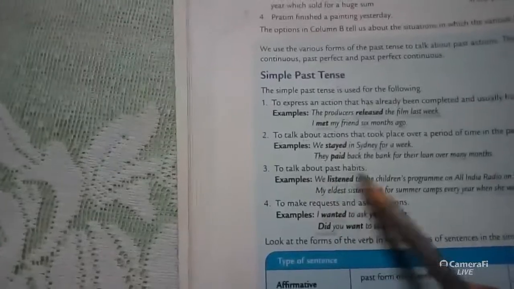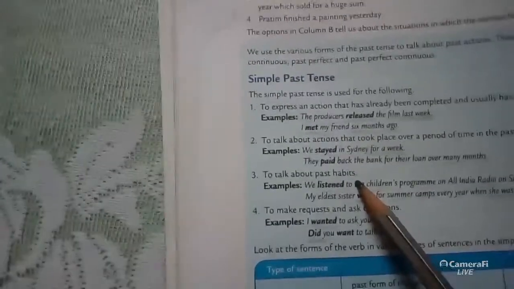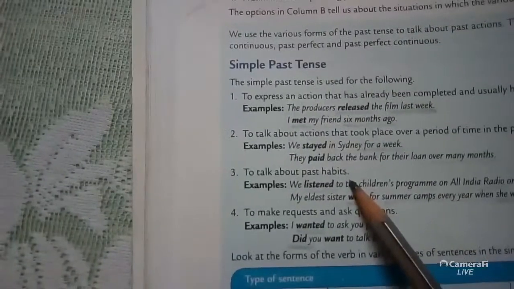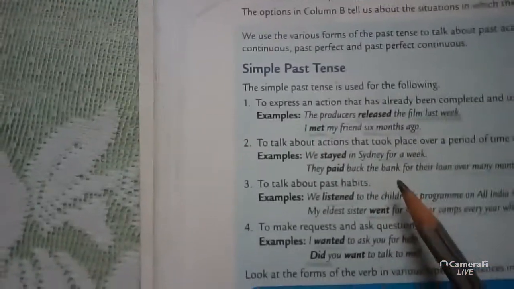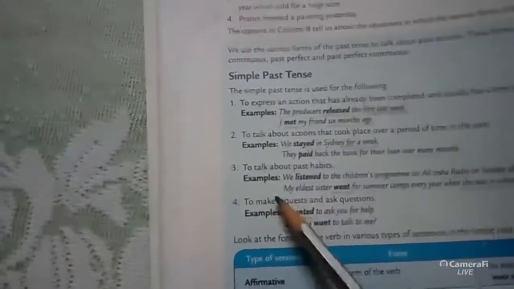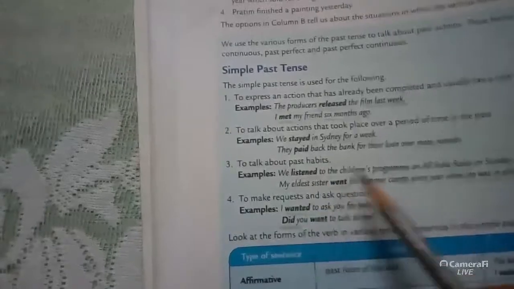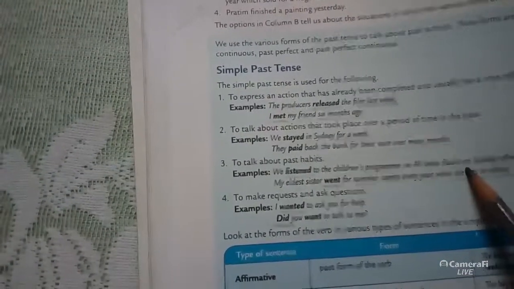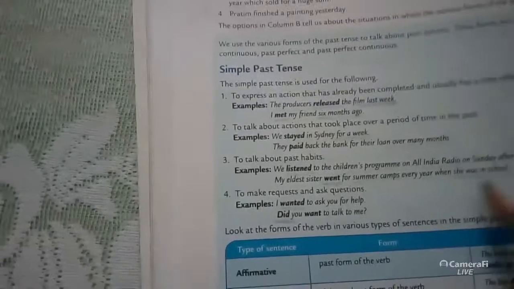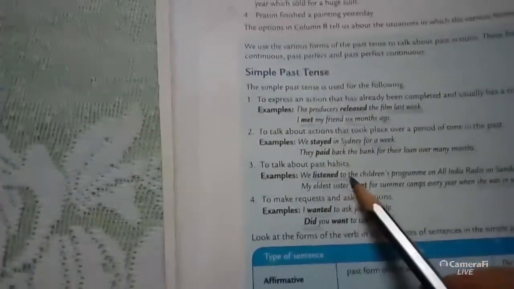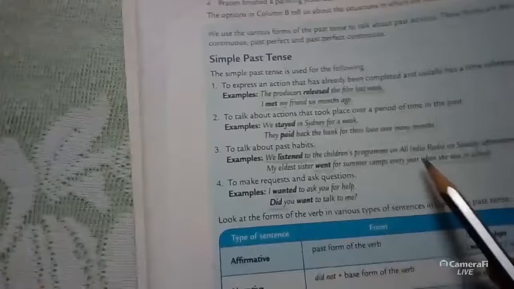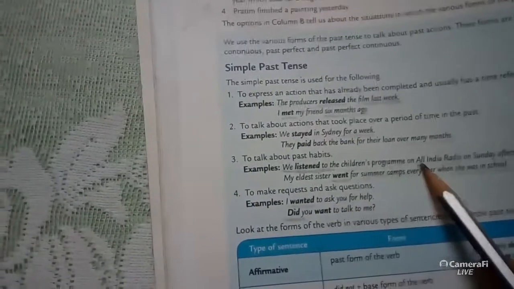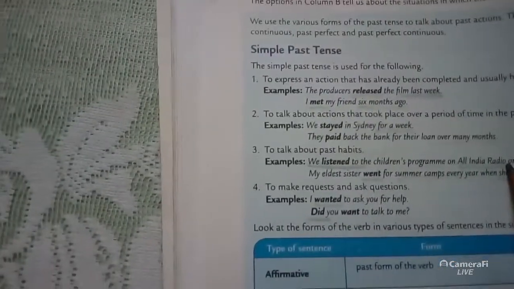To talk about past habits. We listened to the children's program on All India Radio on Sunday afternoon. That means it was our habit to listen to the children's program on All India Radio.